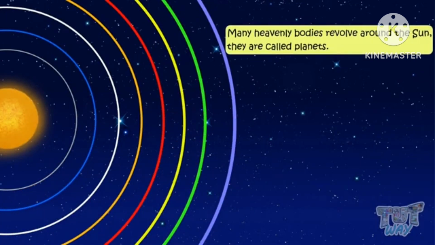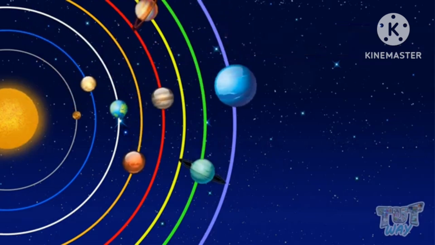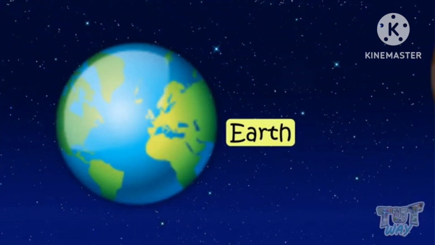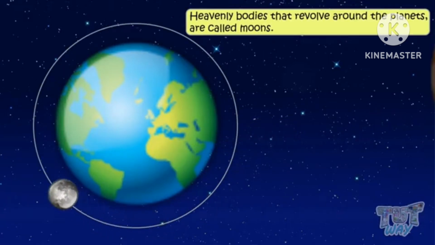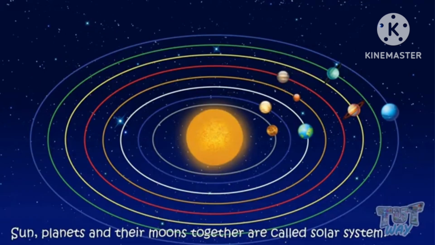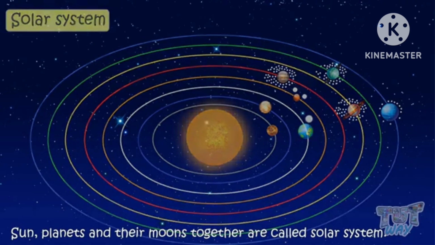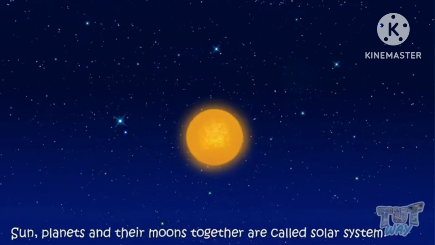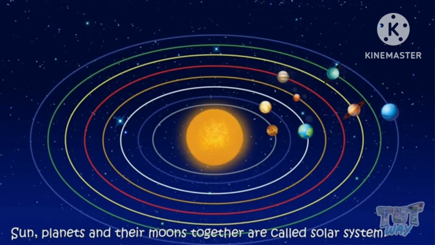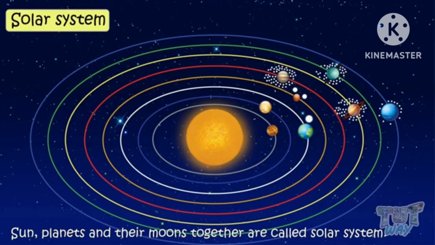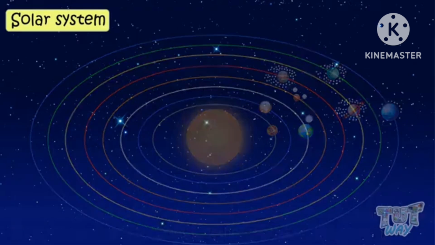And this diagram which is shown on the screen is actually the solar system. And Earth is the only planet where life exists. In class also I had explained to you that there are total 8 planets in the solar system, out of which Earth is the only planet where life exists. You can see the sun is in between and all the planets are in the orbit which revolves around the sun. In the orbit, all the planets revolve. This circle part which is shown in the diagram is actually the orbit.